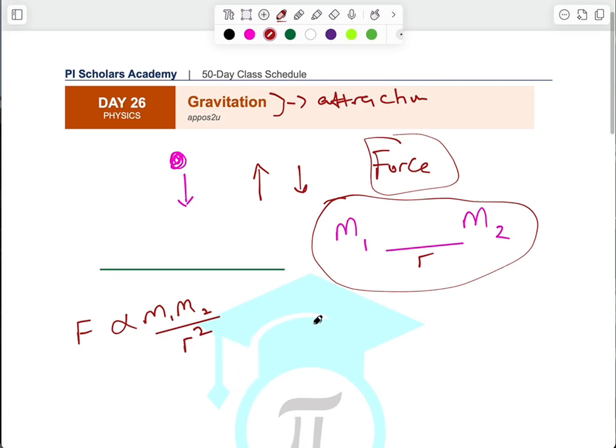Meaning that if two masses are at a long distance from each other, then their force of attraction is going to reduce. So the farther you are away from someone, the lower the force of attraction between that person and you, or in this case, generally any object that has mass in the universe. And that's basically the general concept about gravity. So gravity is not about what goes up will surely come down. No, that's not the case.